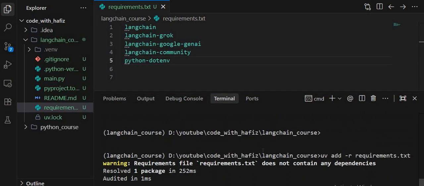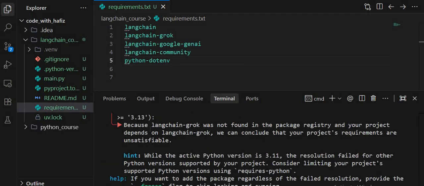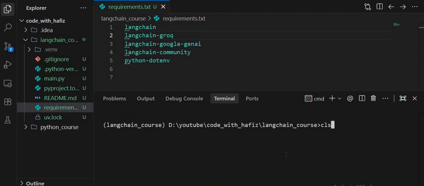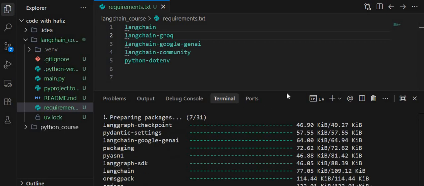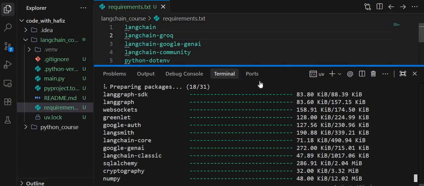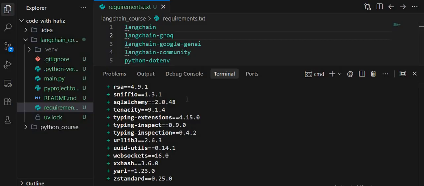I am getting an error because langchain-groq was not found. So make sure the spelling is correct. And if I clear my terminal and run this again, you will see python-dotenv, langchain-groq, langchain-google-genai, langchain-community. The libraries are going to install with the help of the uv package manager. So now the libraries are installed.